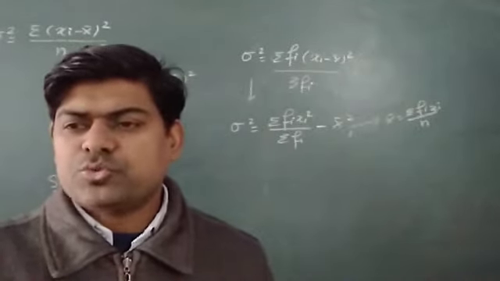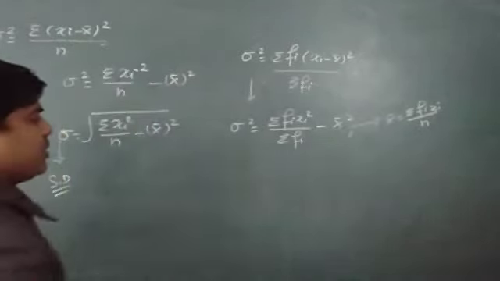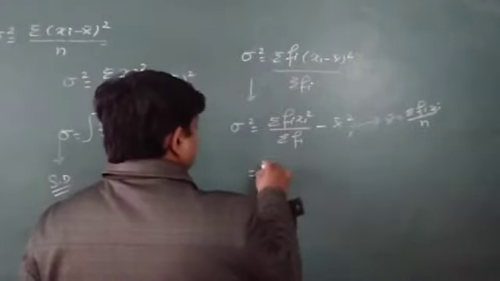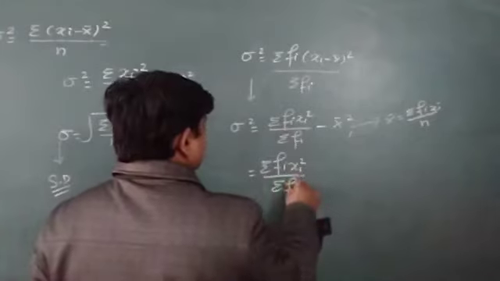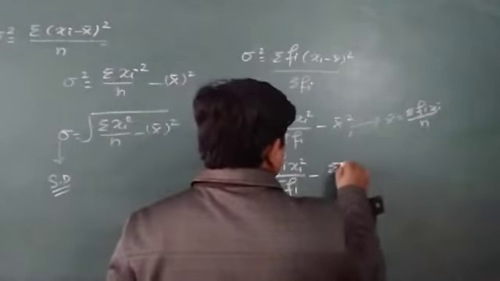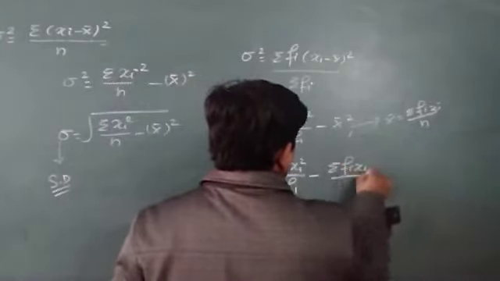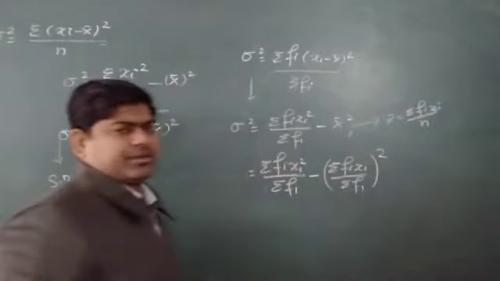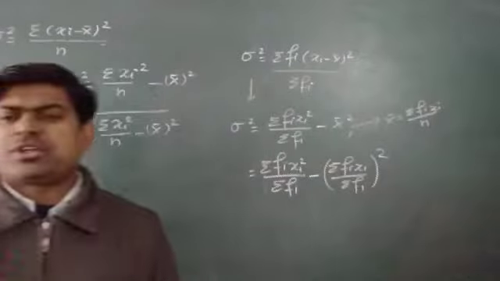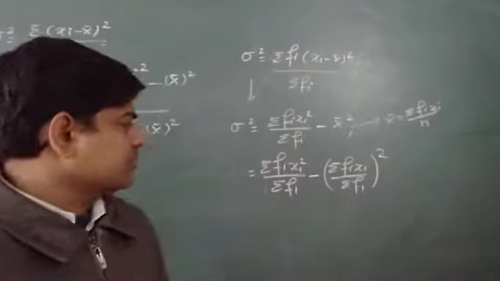So there are two ways to write this formula. Maybe we write sigma fi xi square upon sigma fi minus sigma fi xi upon sigma fi the whole square. In this way also we may write. So no need to worry about how these things have come.